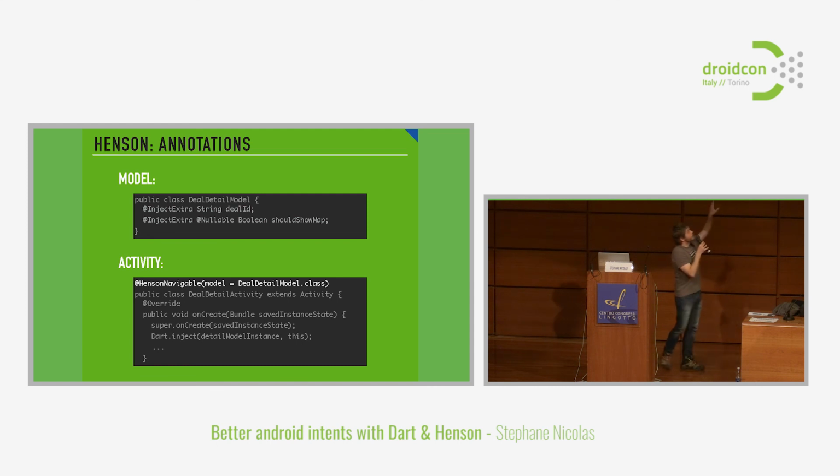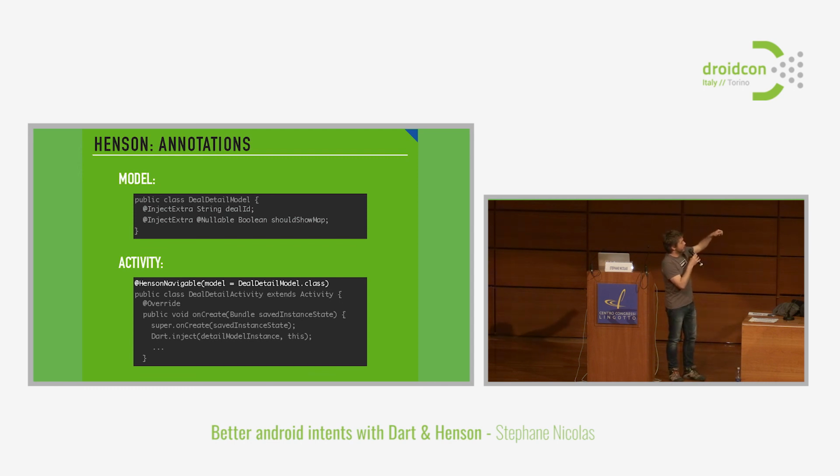So here we can just define a model class, the DealDetailModel. Again, we annotate the fields as we did previously in the activity. We just externalize it to a model class. And now the DealDetailActivity itself doesn't contain any injected field. So we have to use @HensonNavigable to say to Henson, hey, I want to go there using Henson Navigator.